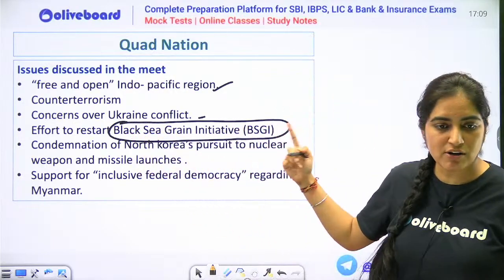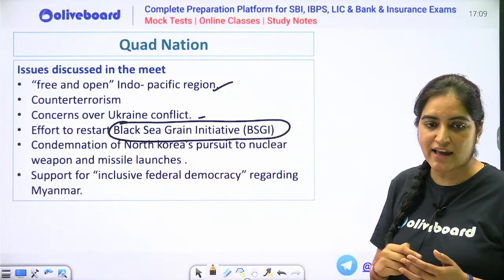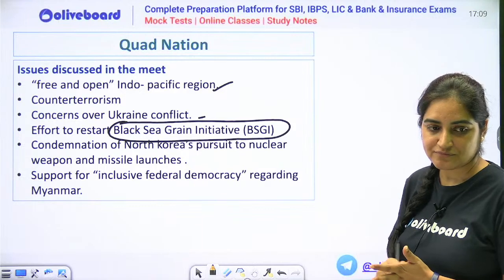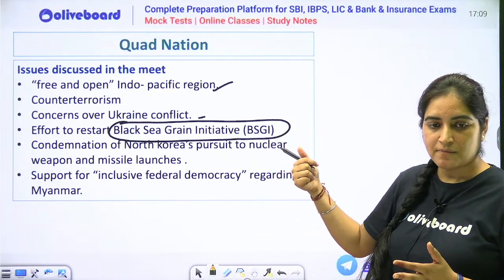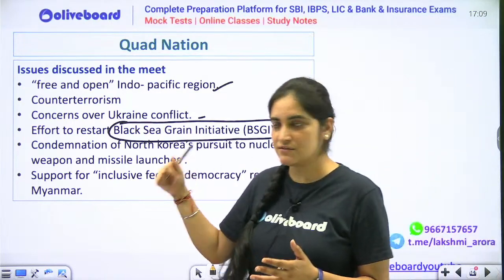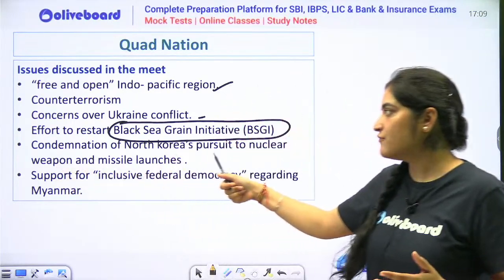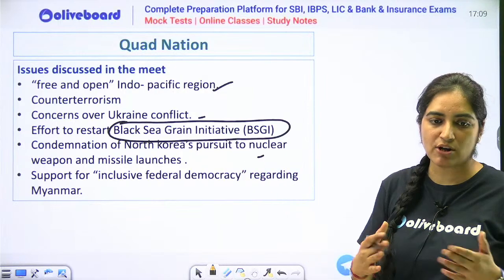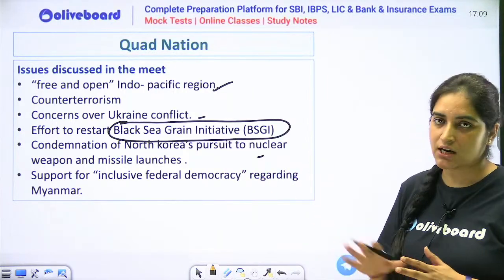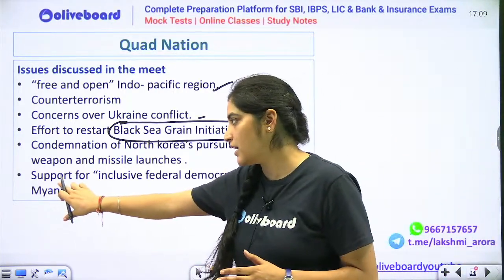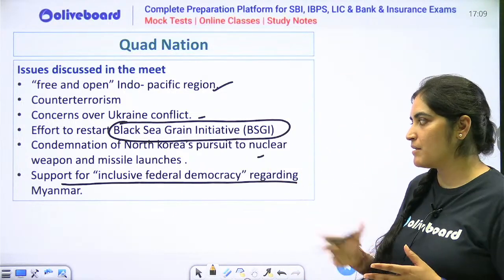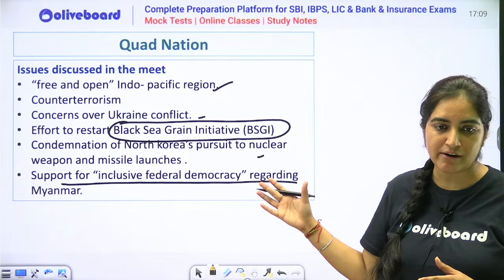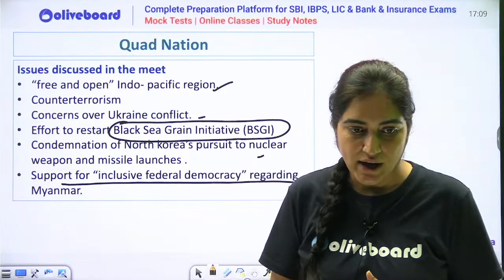Does anybody know about this initiative, Black Sea Grain Initiative? Hi, Kansan. Please tell me in the comment section if somebody know about this. Condemnation of North Korea. Obviously, वो North Korea बहुत सारे मिसाइल वगैरह लॉन्च करता रहता है, तो they'll be condemning. And support for inclusive federal democracy regarding Myanmar. तो म्यांमार में inclusive federal democracy, because वहाँ military का थोड़ा सा rule है, so that's why.